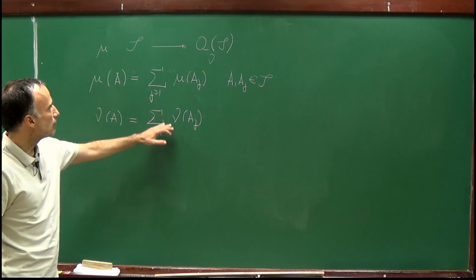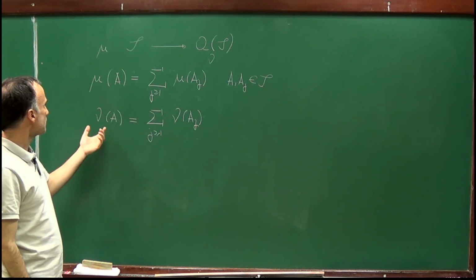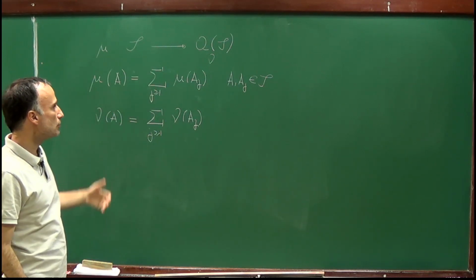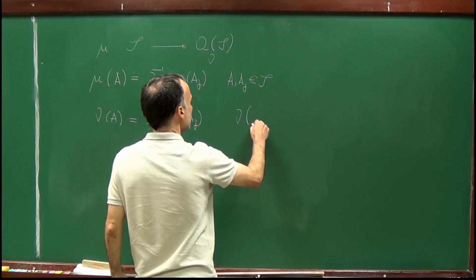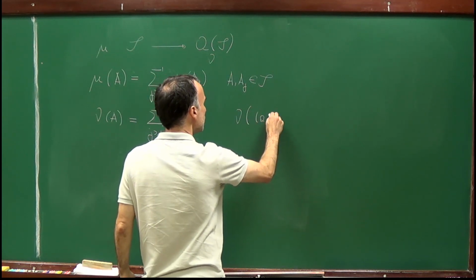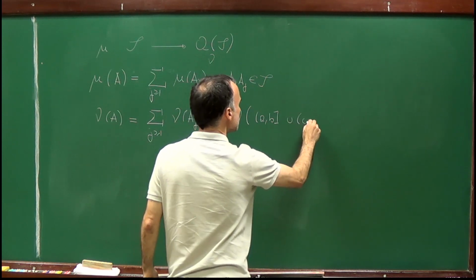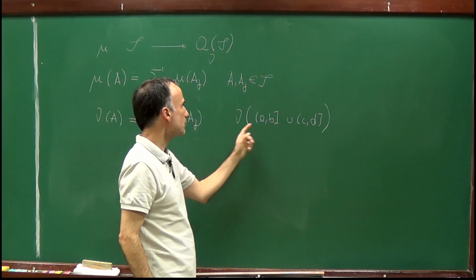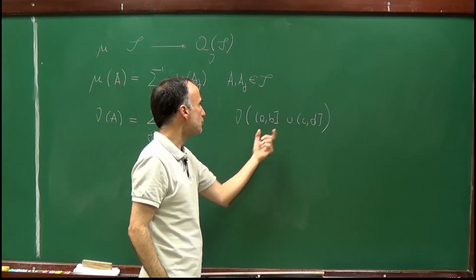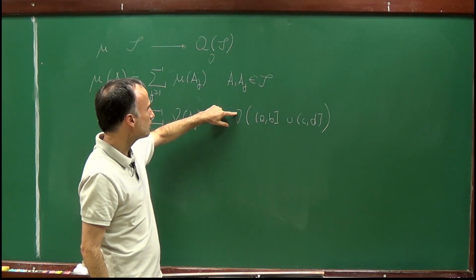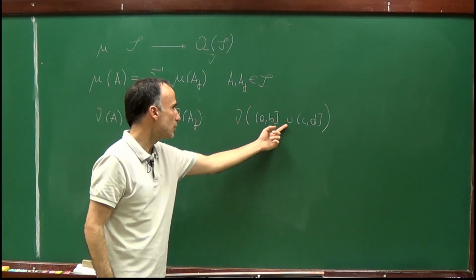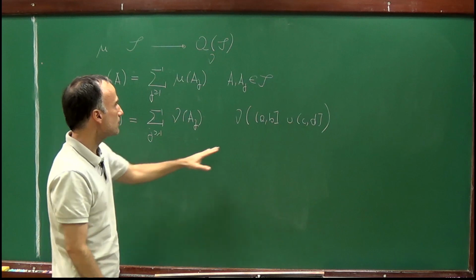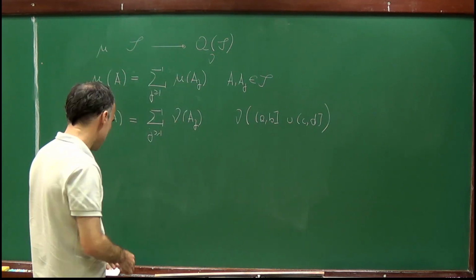The advantage in writing in this way, in introducing nu, is that nu is defined on a larger class than mu. So, for instance, I can always give sense to nu of (A, B] union (C, D], where say C is strictly bigger than B. So this is well defined because the union of these two intervals belongs to the algebra, so nu of this union is well defined, but mu of this expression is not well defined, and such type of sets will appear here.